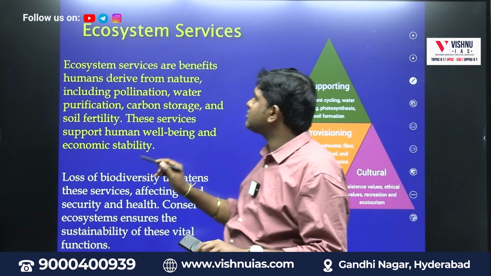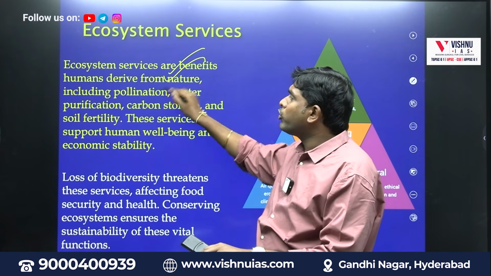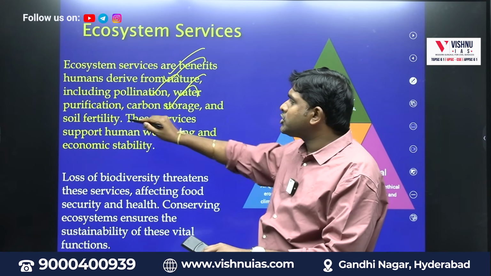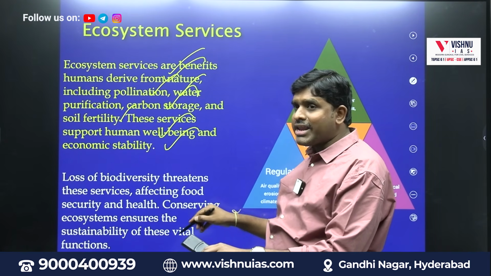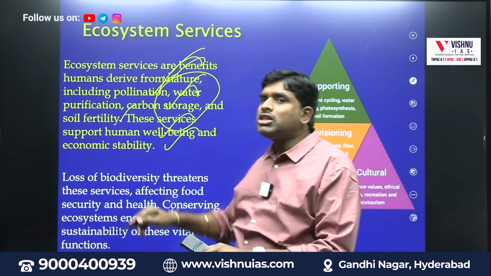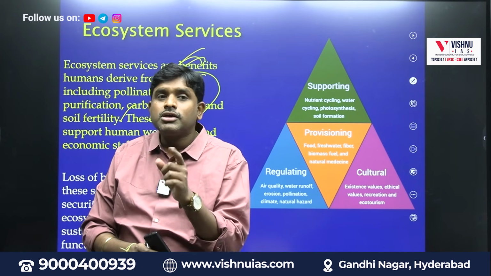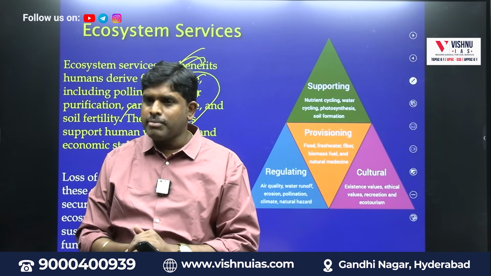Ecosystem services. Ecosystem services are benefits humans derive from nature, including pollination, water purification, carbon storage, soil fertility. These services support human well-being and economic stability. What are all the services provided by the environment is called as ecosystem services. Tell me, what are all the services provided by the environment?